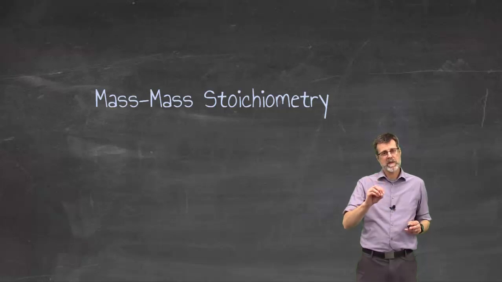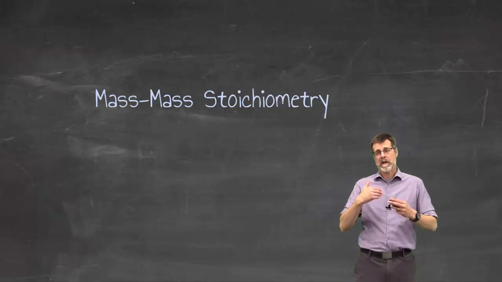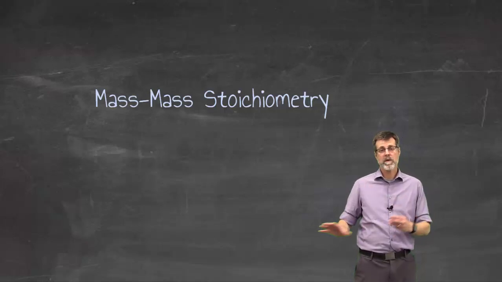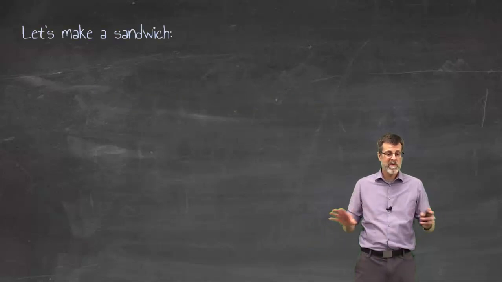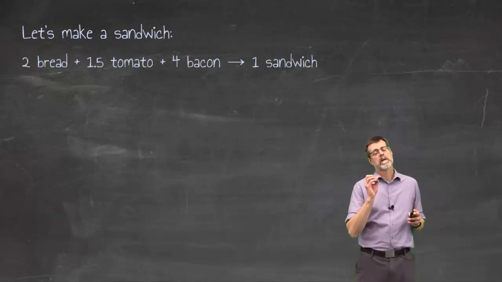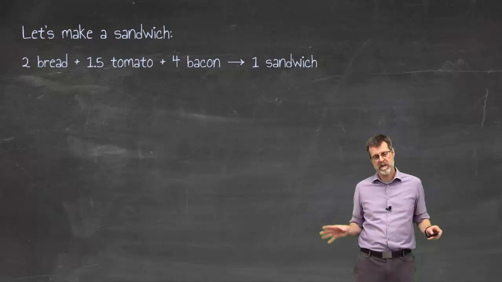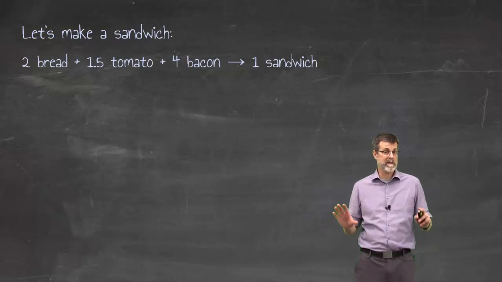And it's some of the details that we bog down on, but again, we're going to try and make those details make sense, because it comes down to what I work with and what reactions work with. But we're going to start with making a sandwich. Yeah, a sandwich. Now, a sandwich has a fairly simple recipe, and yes, there are lots of recipes, and yes, it's a lot of tomato, and yes, I need more bacon, but let's just take that as the recipe.